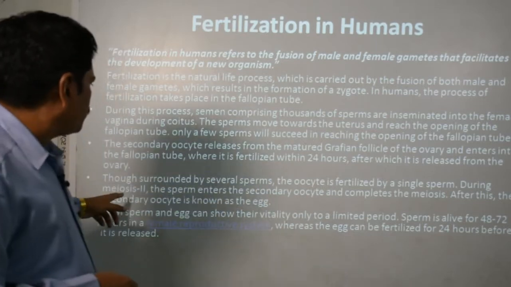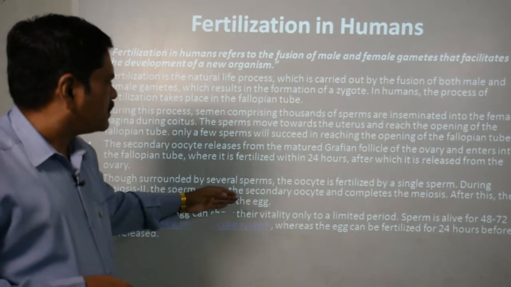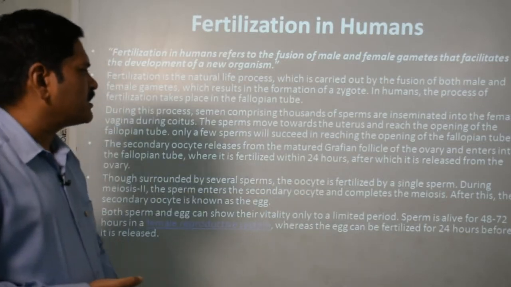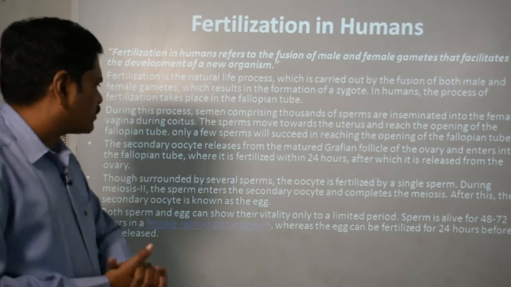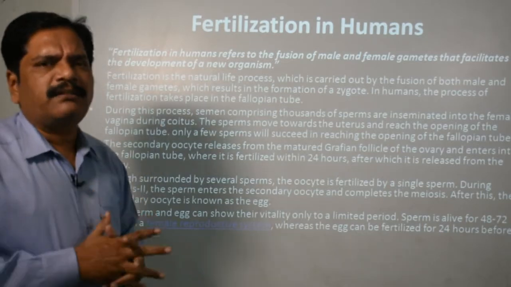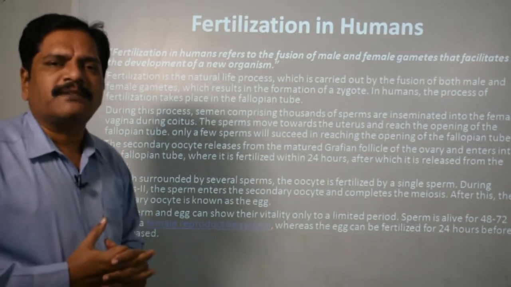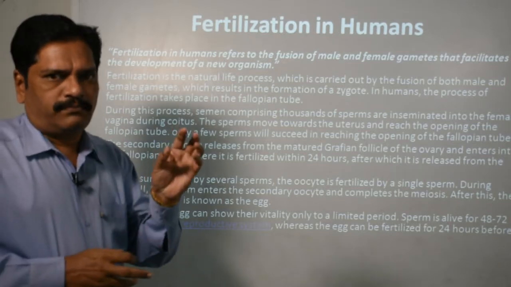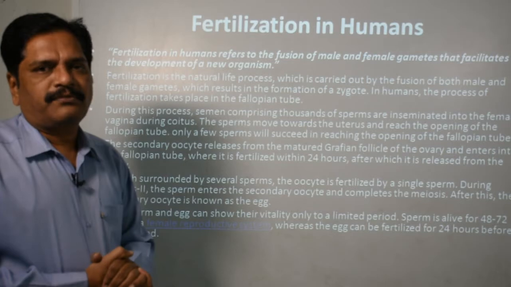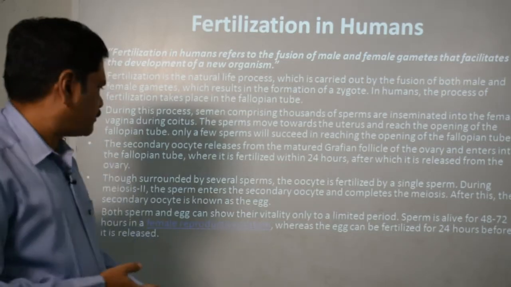Clear? And during meiosis second, the sperm enters the secondary oocyte and completes the meiosis, and after this the secondary oocyte is known as the egg. You know that the secondary oocyte divided by the second meiotic division, and in this one ovum is produced, and one more, that is the second polar body, is produced.